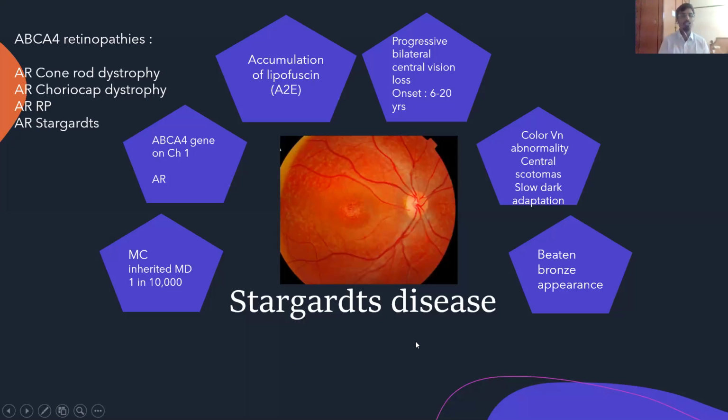How do these patients present? It's a progressive bilateral central loss of vision, and usually they have an earlier onset, around 6 to 20 years of age. Correct? The other problems that the patients can have are color vision abnormality, central scotomas, and slow dark adaptation. A characteristic feature for these patients is something called a beaten bronze appearance. You may know this for MCQs, and even for vivas, this will be important, right?